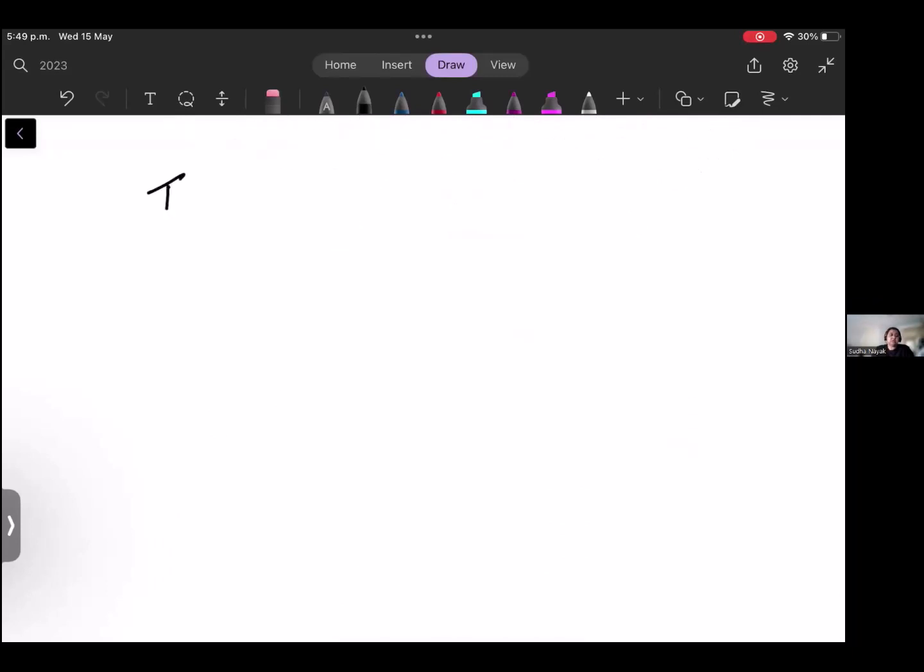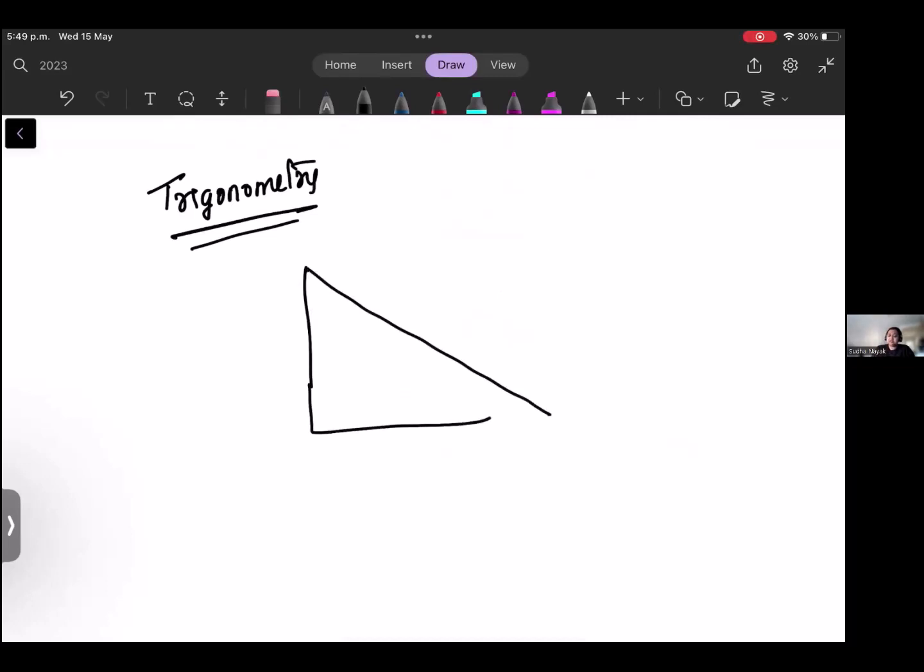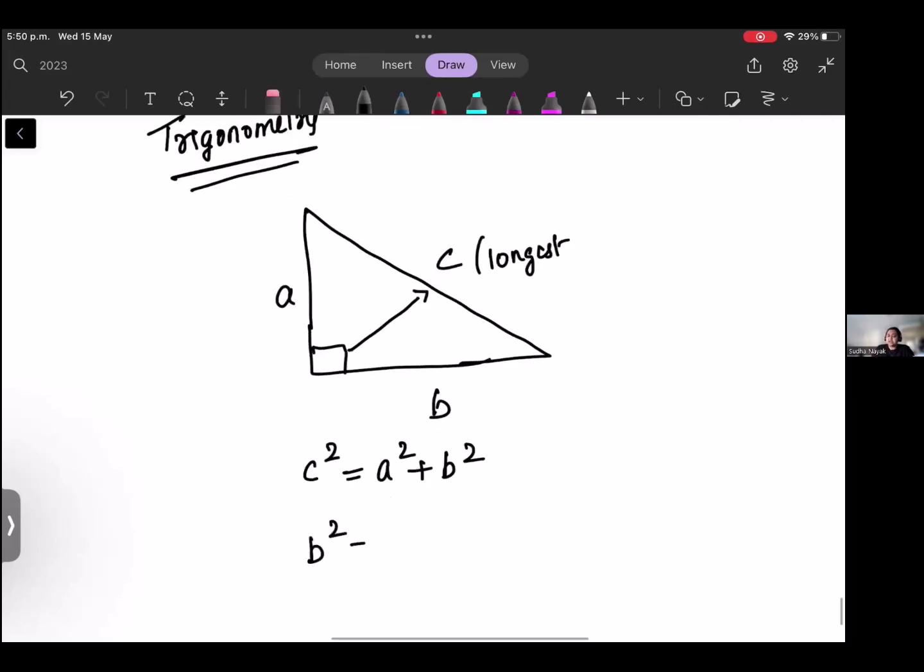And then, okay, last but one topic, trigonometry. Favorite topic of many people. So in trigonometry, there are only two things which you need to learn here. One is the Pythagoras theorem. So this is C, this is A and B. Remember, C square is equal to A square plus B square. C is the longest side, which is just opposite to the right angle in the triangle. And to find any other side, you subtract, for example, C square minus A square.